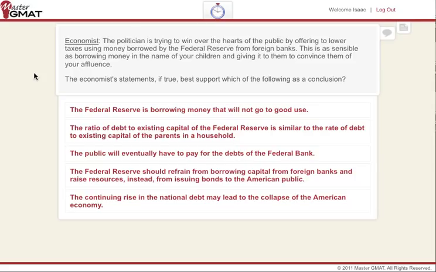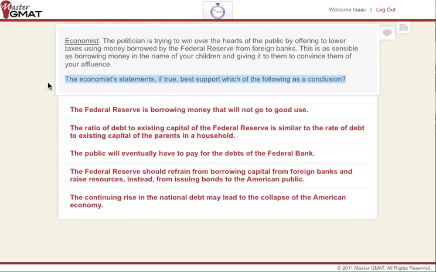And basically, this critical reasoning question may be a little tricky for some, and it's usually a bit tricky for most people. It's an inference type question, and we know this through the type of question we have over here, which is: which of these best support the following as a conclusion. However, we need to be careful over here.